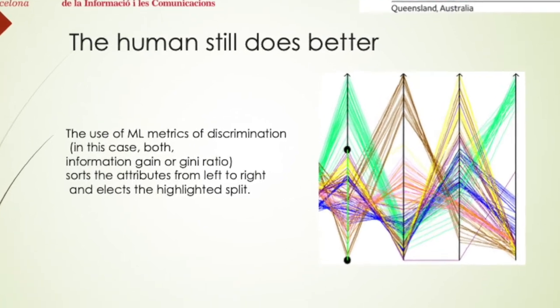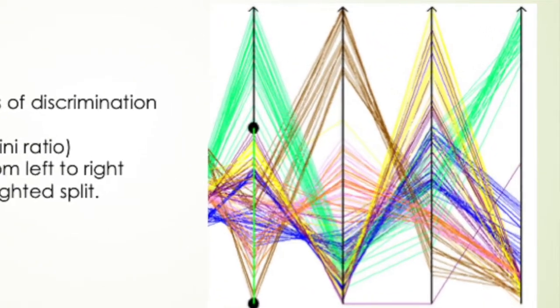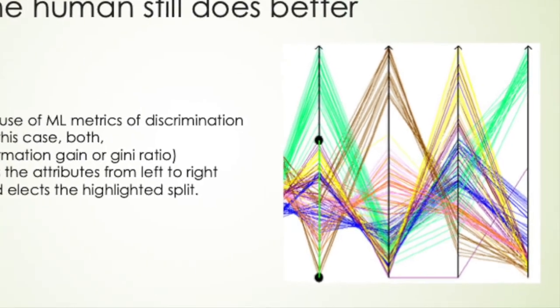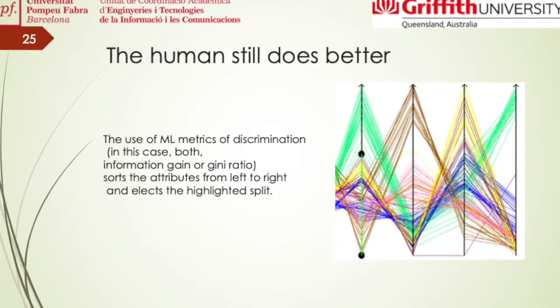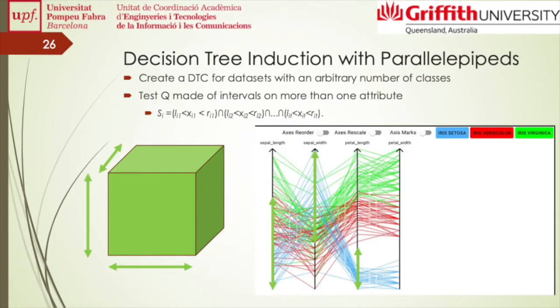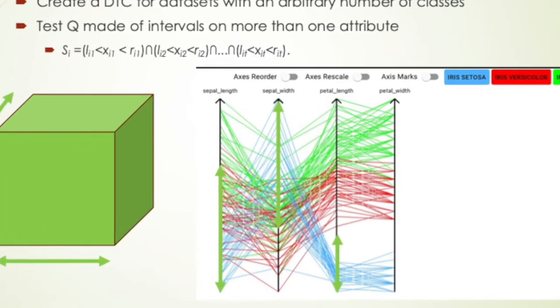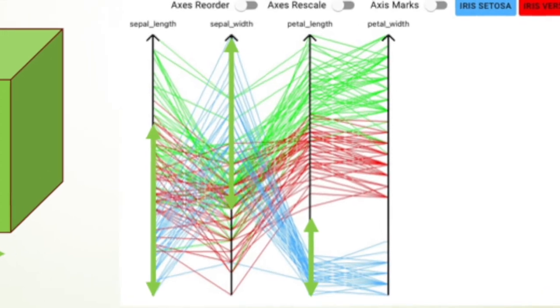Here, you see an example of a data set where human vision sees other patterns that are more discriminatory than the information gain or the Gini ratio. We're suggesting to explore cubes, not just intervals, of parallel coordinates. A test will consist of more than one interval and the corresponding conjunction of them.